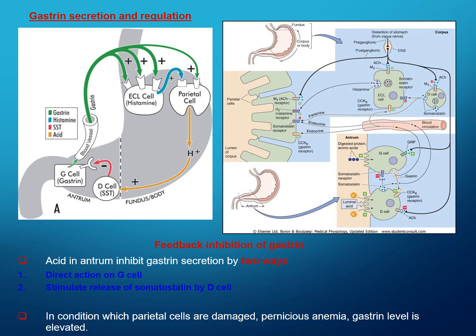But sometimes when the parietal cells are damaged, as in pernicious anemia, the gastrin level is elevated.